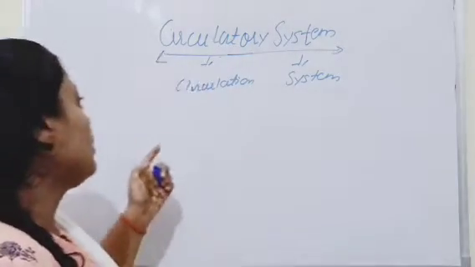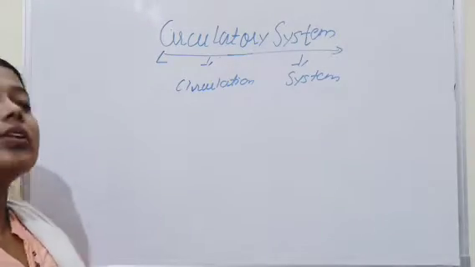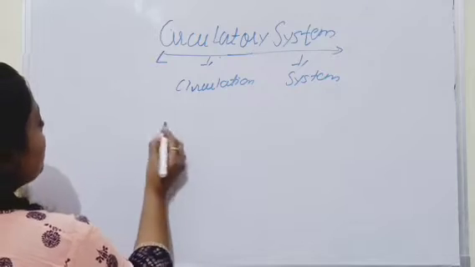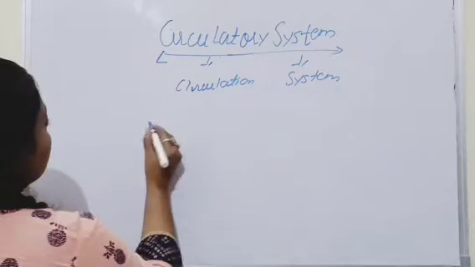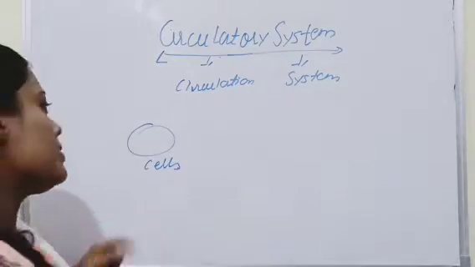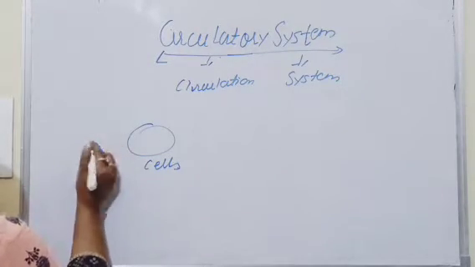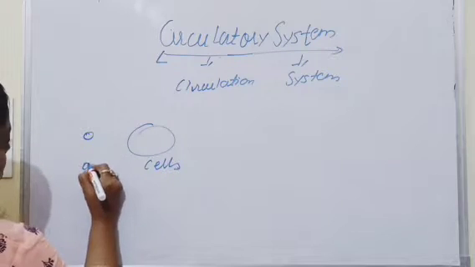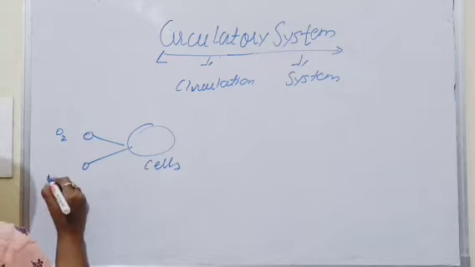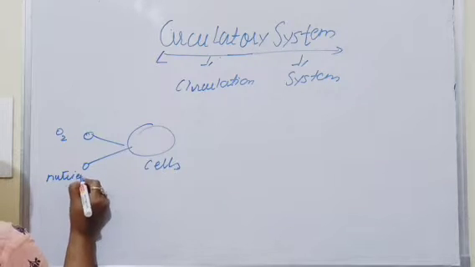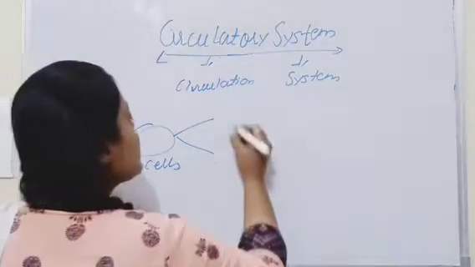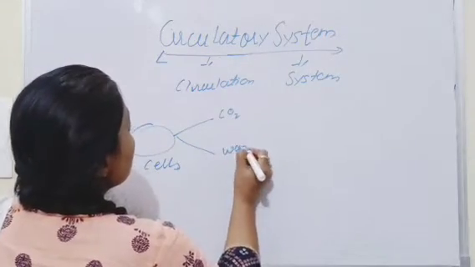Now friends, as we all know, our body is made up of cells. There are some substances which can be transported to these cells, like oxygen and nutrients, and there are some substances which are taken away from these cells, like carbon dioxide and waste products.